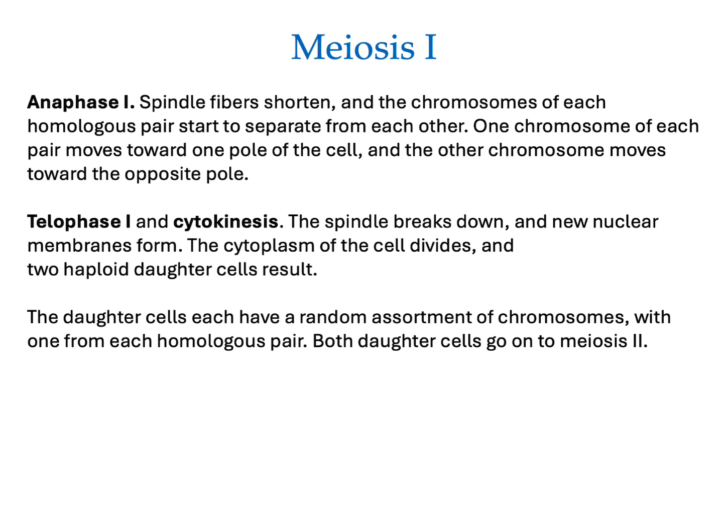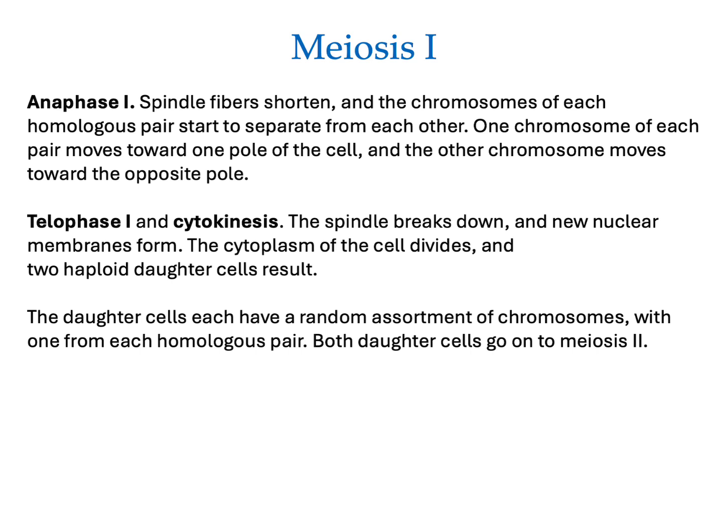Okay, continuing through metaphase 1, meiosis 1. In anaphase 1, the spindle fibers shorten and the chromosomes of each homologous pair start to separate from each other, similar to what we see in mitosis. One chromosome of each pair moves toward one pole of the cell, and the other chromosome moves toward the opposite pole. But in anaphase 1, you might notice that we're not separating the chromosomes into their separate arms and legs, so to speak. The whole chromosome is moving.